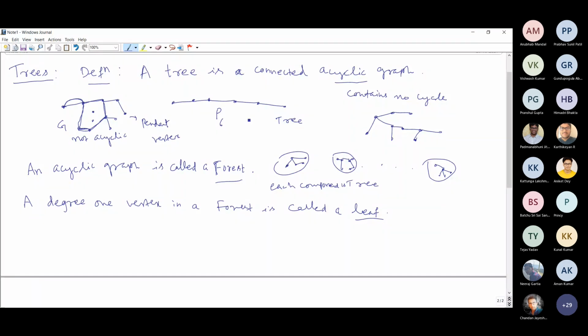Look here at the example I have given. See, this P6 is a tree.